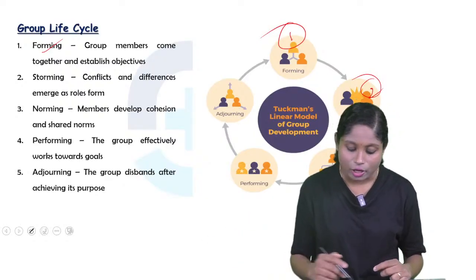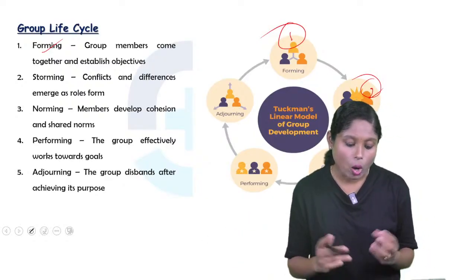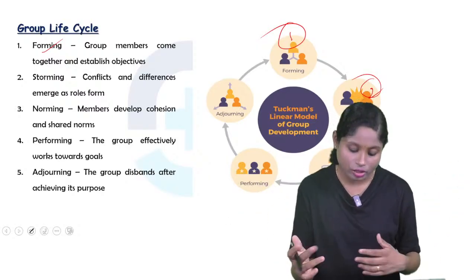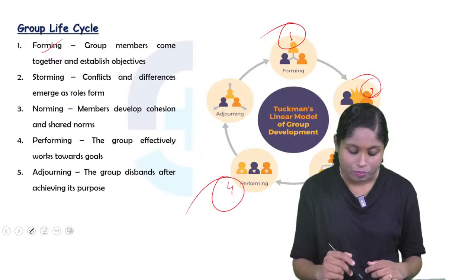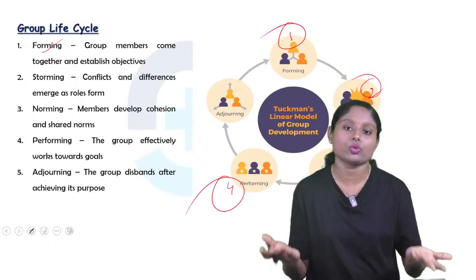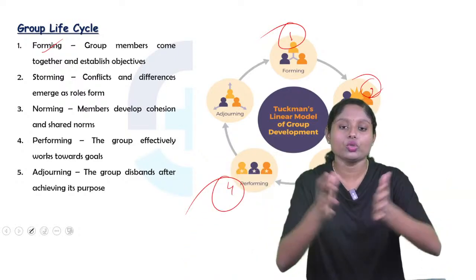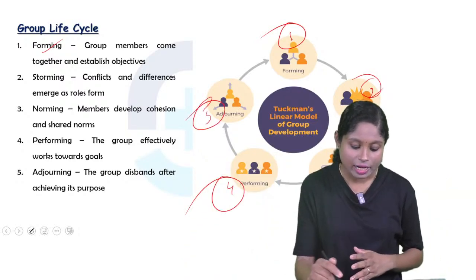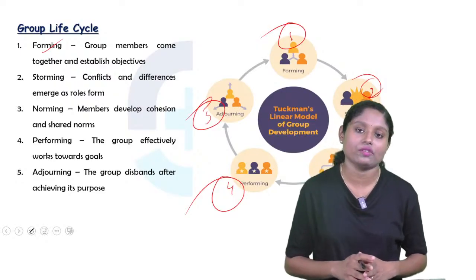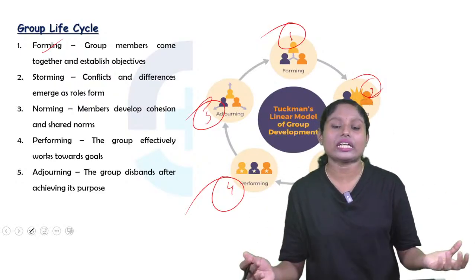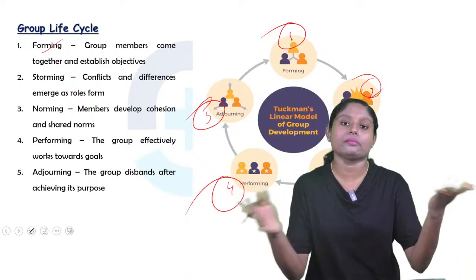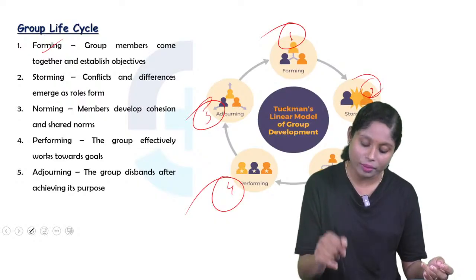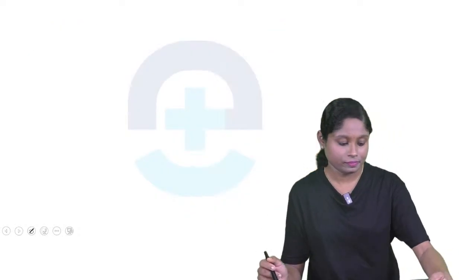And the third is norming. Here members develop cohesion and share the norms. So they'll have a connection between each other and they'll share the norms. And it is performing. Here the group effectively works to achieve the goal. So the group will work together to achieve the goal. So that is performing. Last is adjourning. The group disbands after achieving its purpose. So after completion of the task, they will disband or terminate their group. So that is the group life cycle: forming, storming, norming, performing and adjourning.